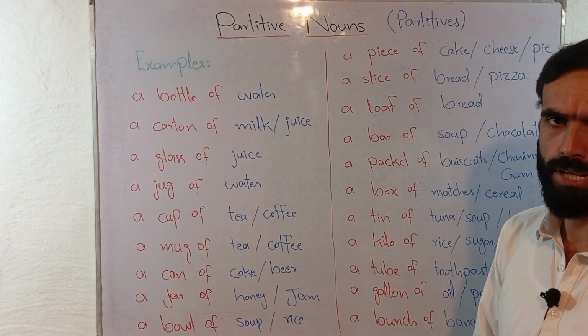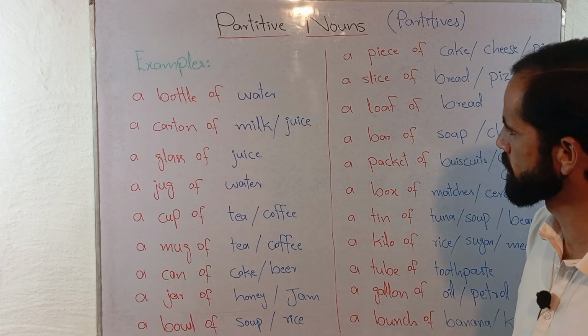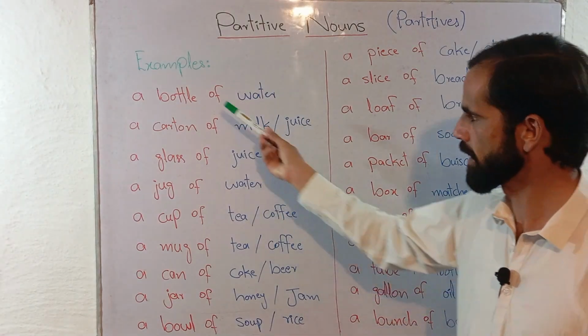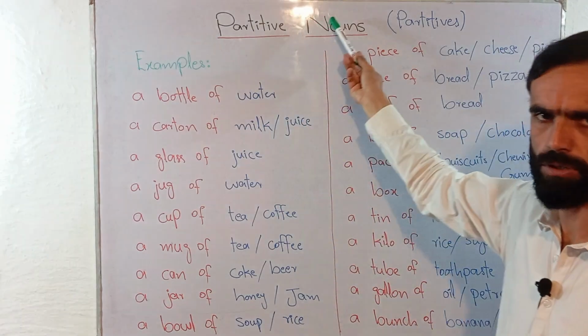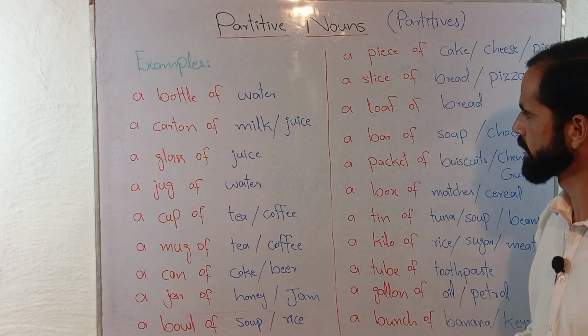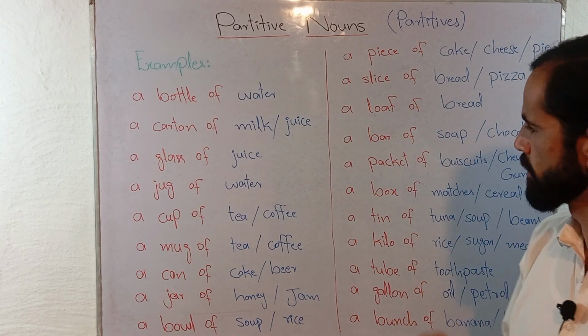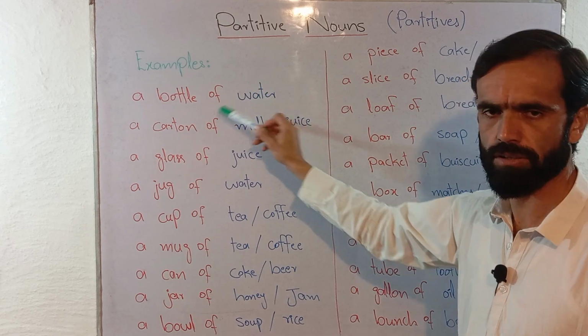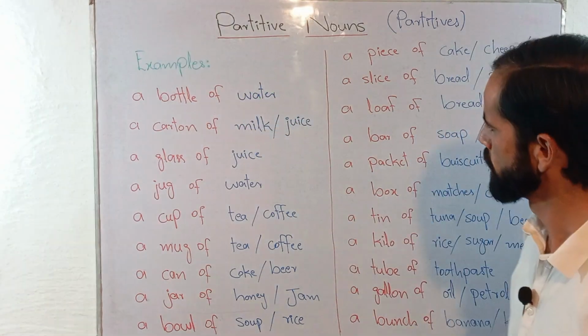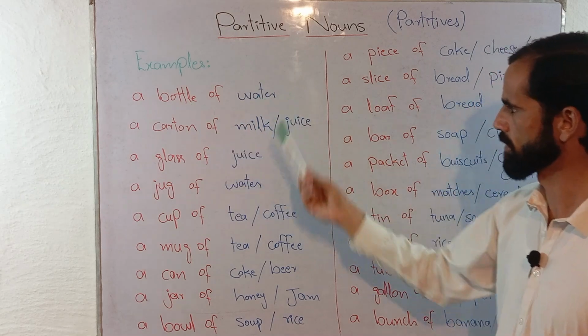I have mentioned the examples in two different colors. One is red and the second one is blue. The red ones represent partitives or partitive nouns. On the other hand, words in blue color represent nouns that are modified or referred to by partitives. Let's suppose a bottle of water.